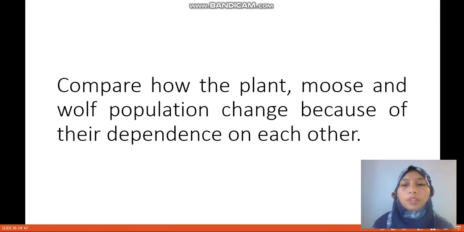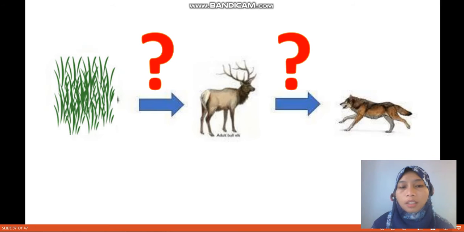Okay, compare how the plant, moose and wolf populations change because of their dependence on each other. So this is something that you have to think about. Compare. What will happen if the grass increases in the wet summer? What will happen to the moose population?